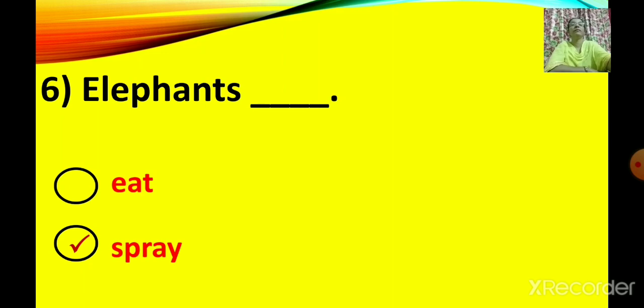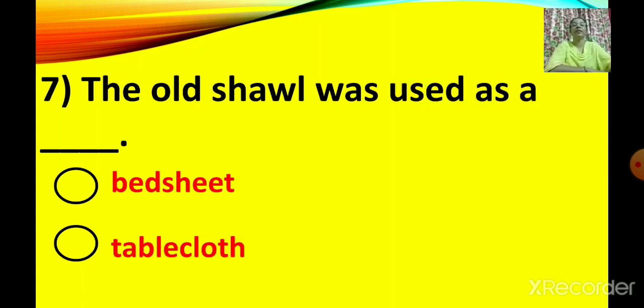Next question. Number 7. The old shawl was used as a dash. As a bed sheet or tablecloth. Yes, the monk used the old shawl as a bed sheet or tablecloth. Come on, tell.